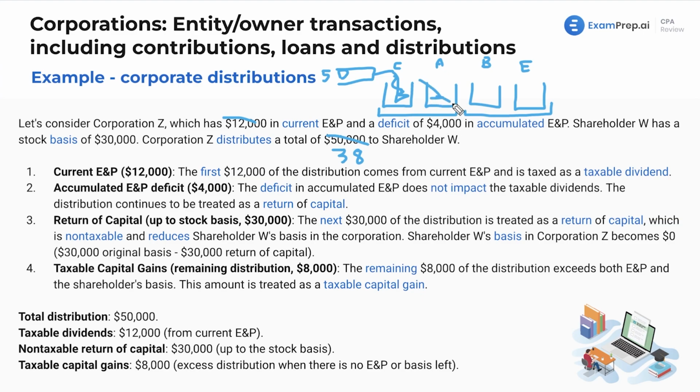So we're skipping this bucket because there's nothing to go from there. It's like put a lid on the bucket, and the overflow is going to jump right over and go here. Now, all of our 30,000 can go in this bucket because we've got 30,000 of basis. So far we've got 12,000 of taxable dividends, 30,000 of return of capital, and then we've got 8,000, which is our excess, going into our excess bucket, which is treated as a capital gain. There's no earnings and profits left, and there's no basis left.